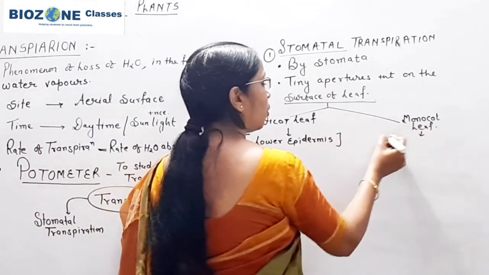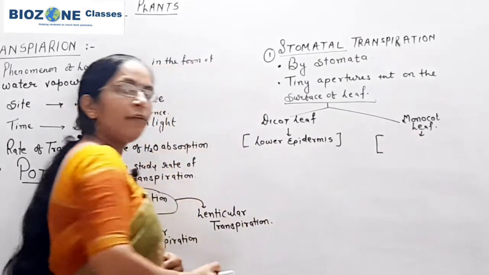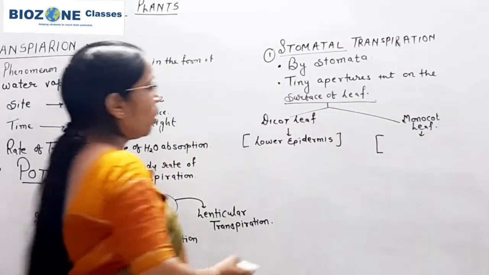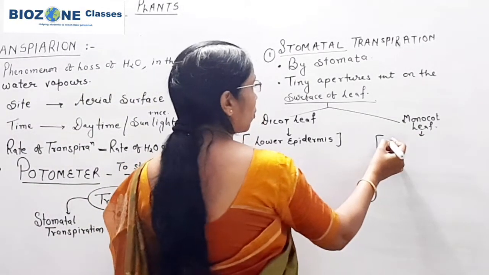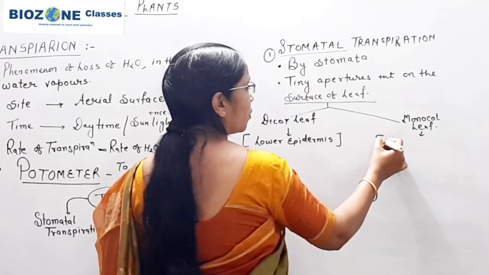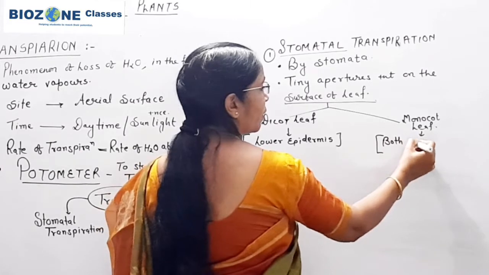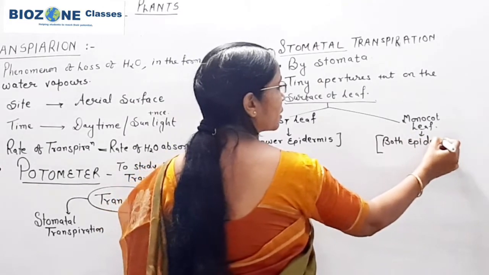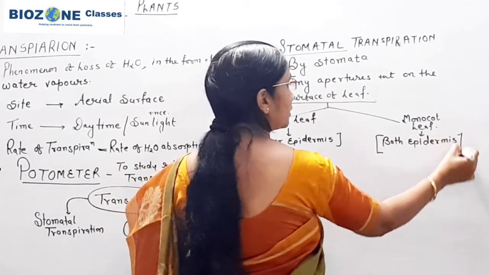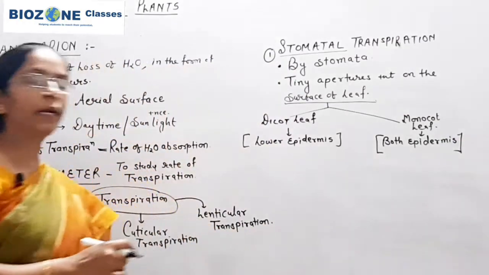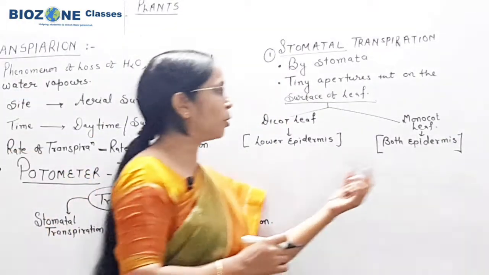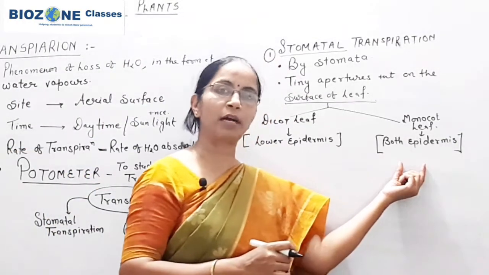Whereas in monocot leaf, you remember, the leaf is isostomatic. In monocot leaf, both epidermis, that is upper and lower, are responsible for the process of transpiration.